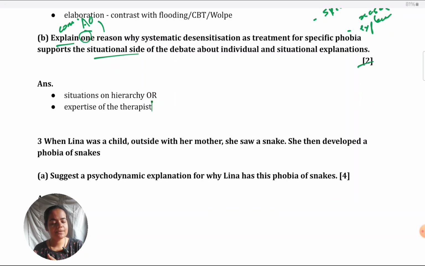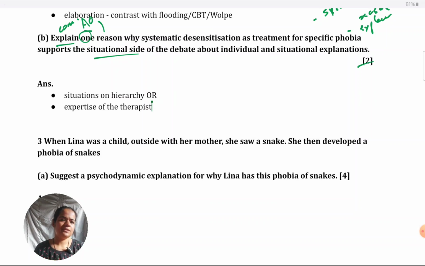The therapist might decide whether they should be in vivo or in vitro exposure depending on how prepared the client is. So a lot depends on the expertise of the therapist when it comes to success of the treatment, whether it will work out or not. So that also becomes a situational factor.